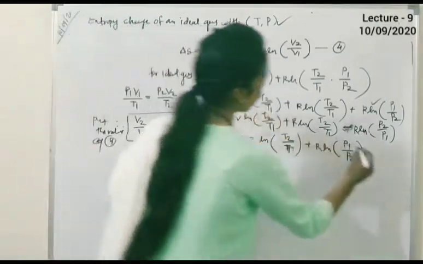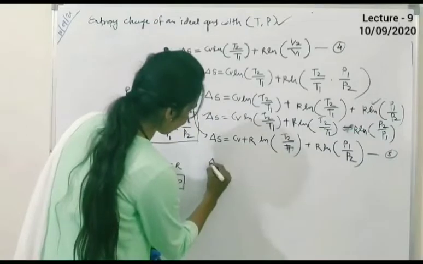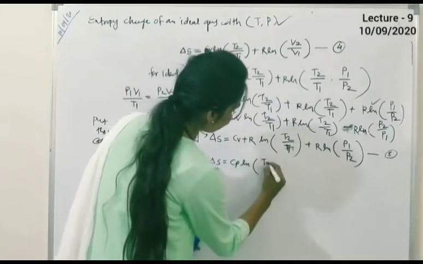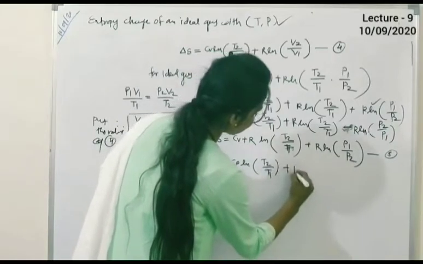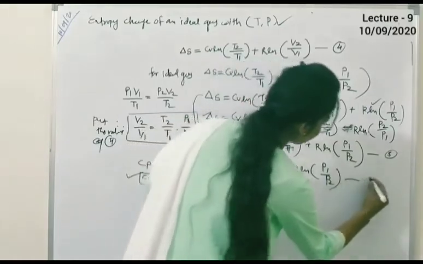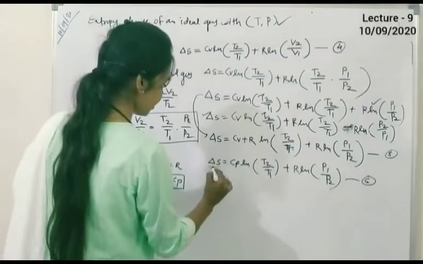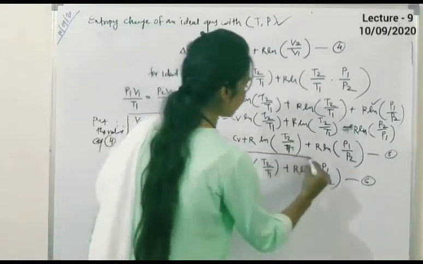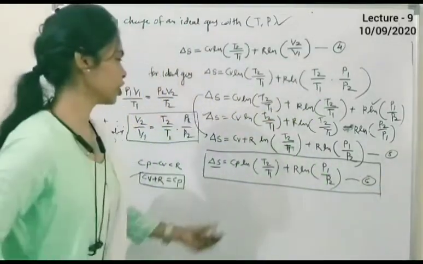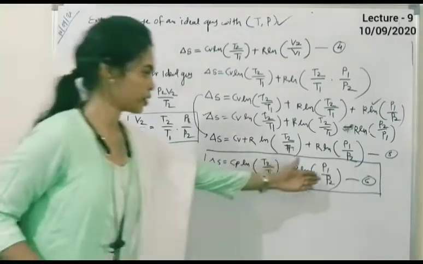Whatever number you have to give, you can write the equation number here. So delta S is equal to Cp ln T2 upon T1 plus R ln P1 upon P2, and this is the well-known equation for the change in entropy for an ideal gas with a change in temperature and pressure. You have to see here the pressure term.